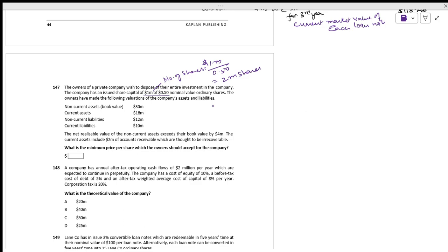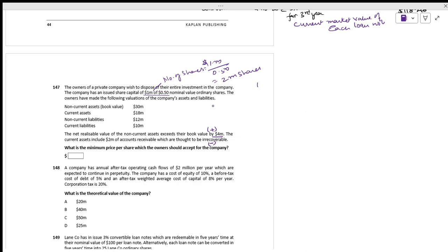The owners have made the following valuations: the net realizable value of current assets exceeds the book value by 4 million, means you have to add this. The current assets include 2 million of accounts receivable which are thought to be irrecoverable, so we have to reduce it.